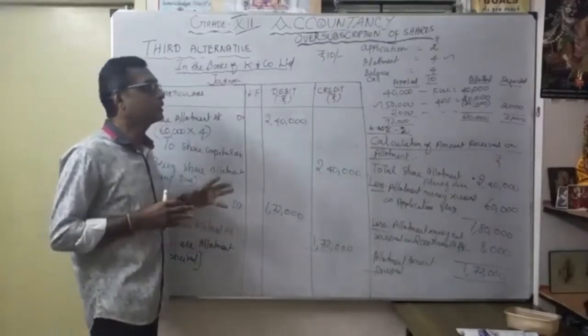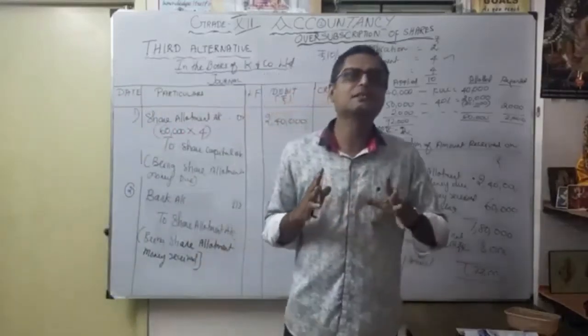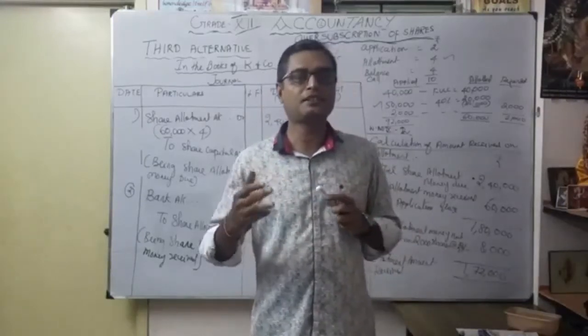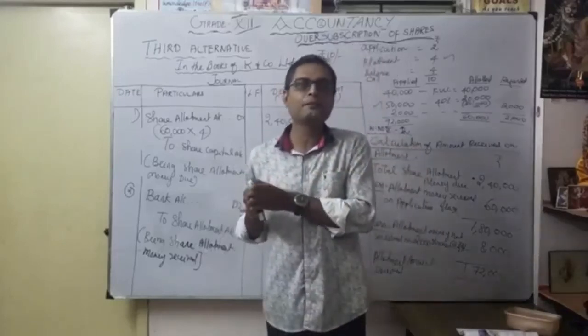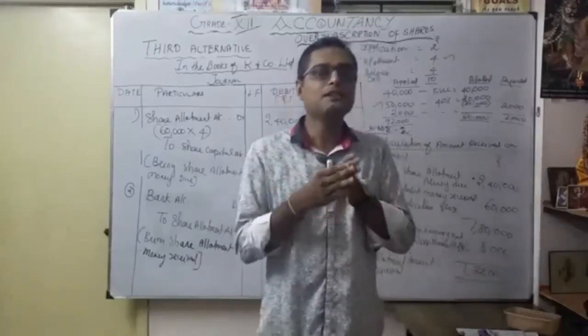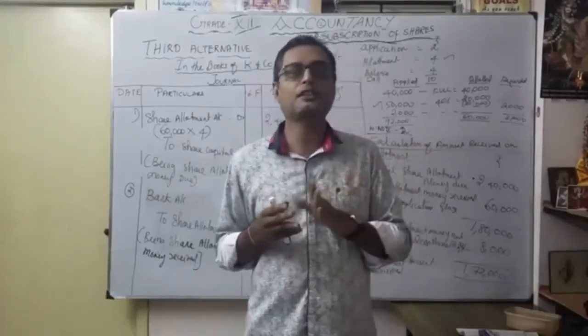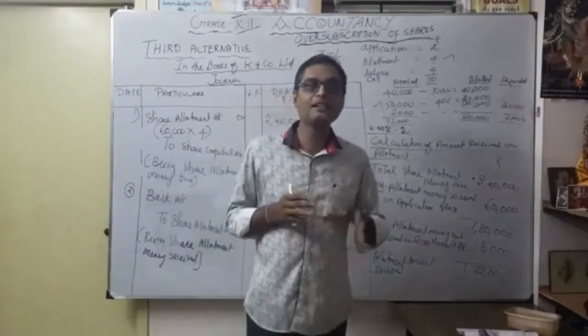So I hope that you understood this third alternative. The third alternative is very important. Once you understood the third alternative, the first alternative and second alternative are very easy. The first alternative is simply whatever applied, whatever issued, balance money just returned back, simple entries. Thereafter partial or pro rata allotment, that is, we have to allot shares proportionately.